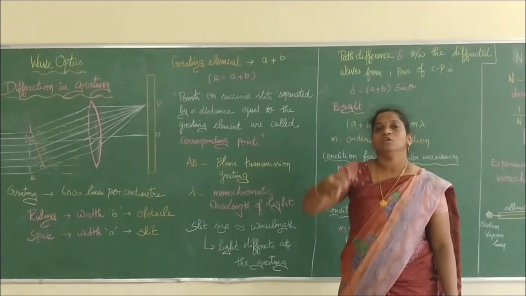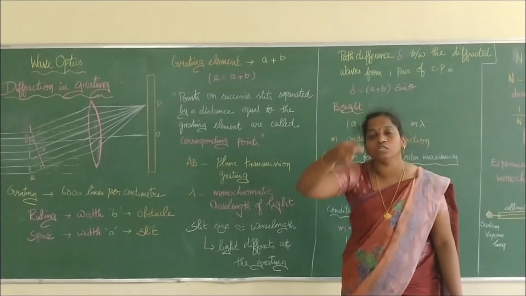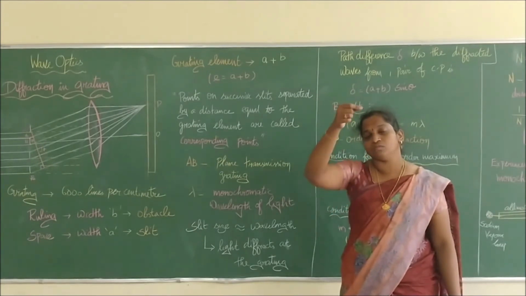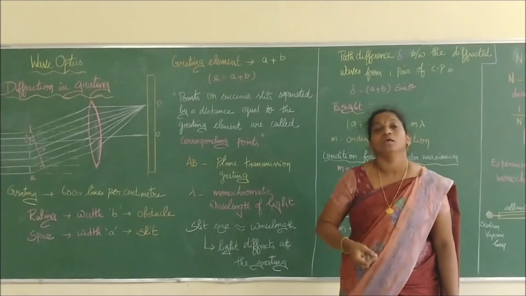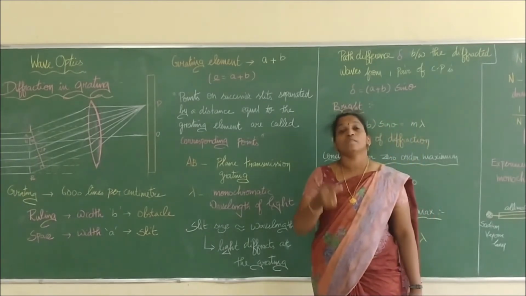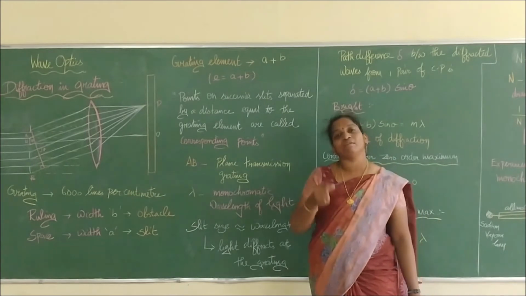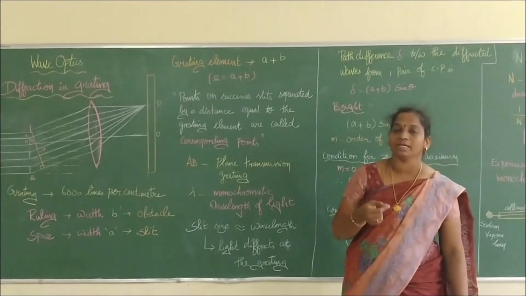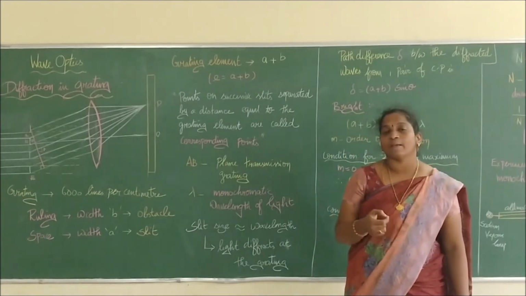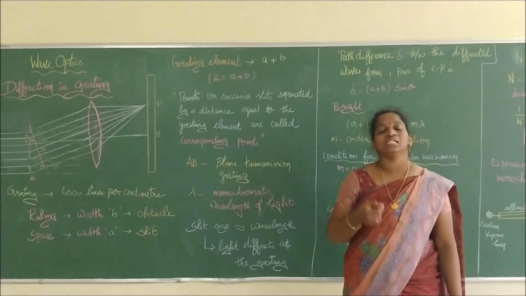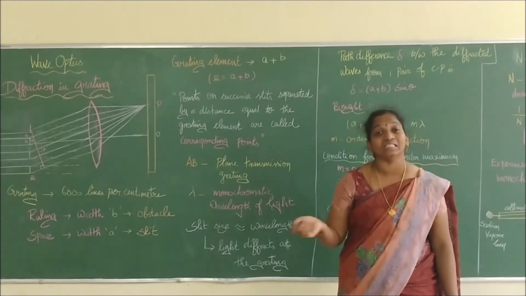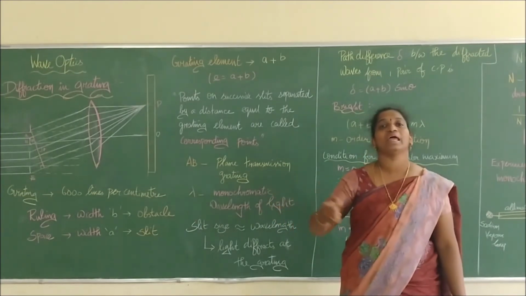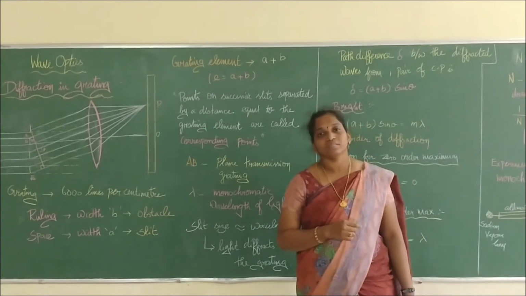When you draw a line on it, that line acts as an obstacle. The gap between two lines is transparent, and it acts as a slit. The width of the slit is equal to the wavelength of light we are going to use. Therefore, the diffraction grating makes us able to diffract the light. When I place it under a mercury source, we can easily see the visible colors nicely, all the spectral colors. So it helps me diffract the light as the prism does. Is that clear to you?